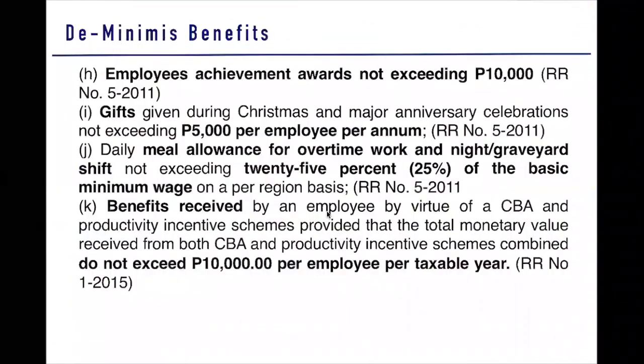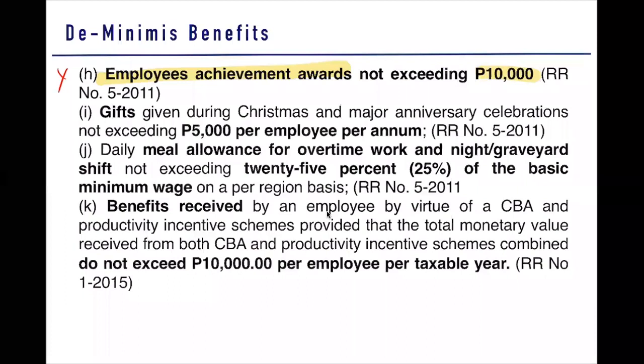Other de minimis benefits. Next, Employee Achievement Award, 10,000. This is, again, yearly. So these are different awards given to your employees normally if ever they reach a certain years of service. So let's say 5 years of service, 10 years of service, tapos binibigyan sila ng amount, yun ay Employee Achievement Awards.